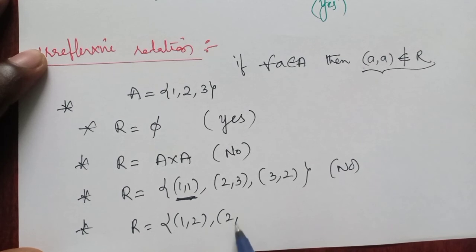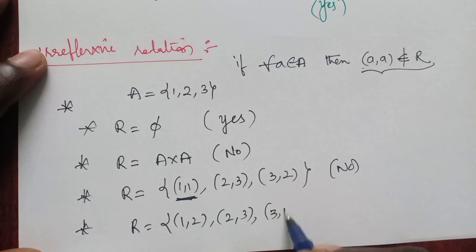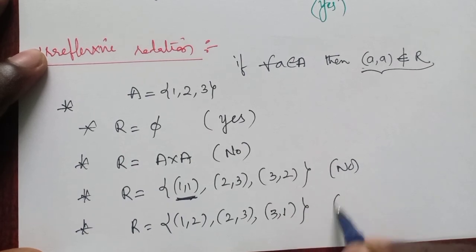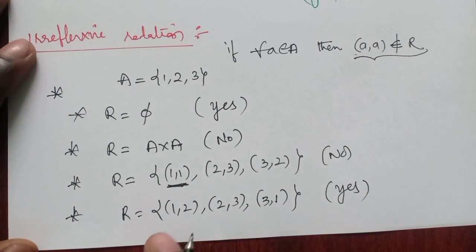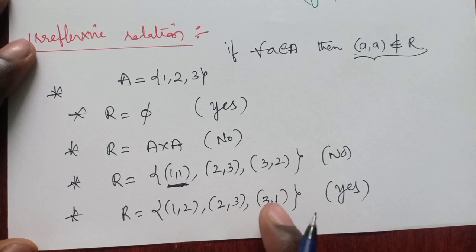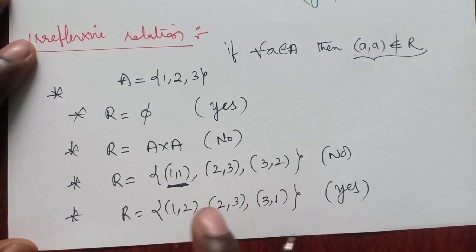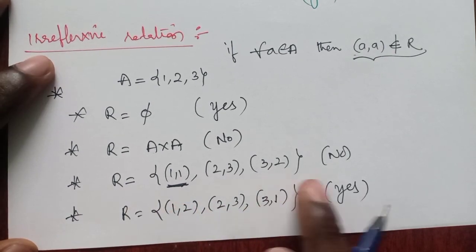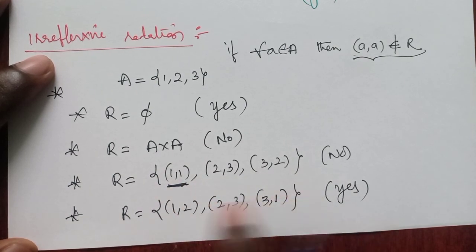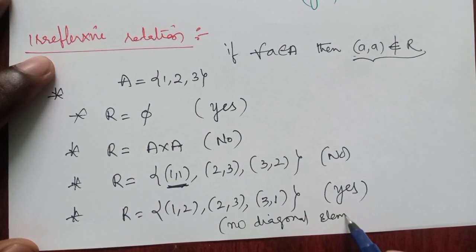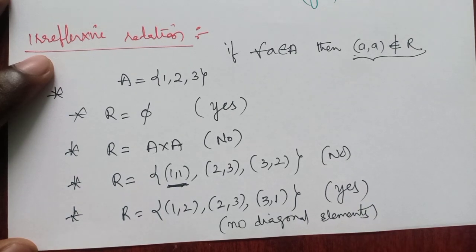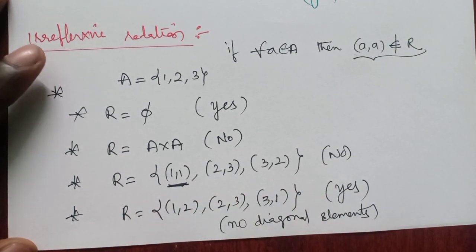Now {(1, 2), (2, 3), (3, 1)}. Clearly it is irreflexive. Why? Because no diagonal element is present here. If any one of the diagonal elements were present, then it would not be an irreflexive relation. But here it contains no diagonal elements. Clearly it is said to be an irreflexive relation.